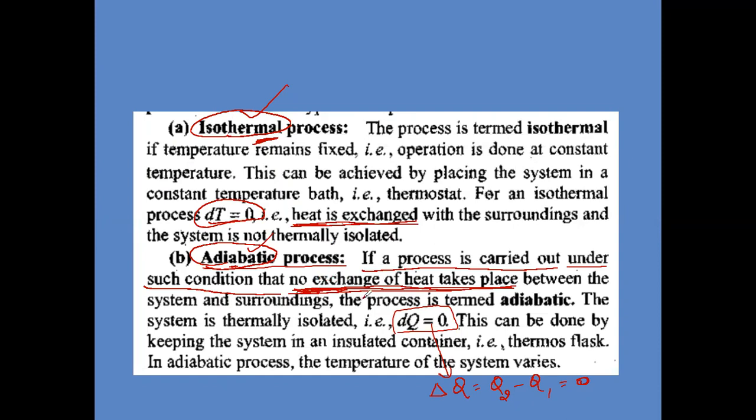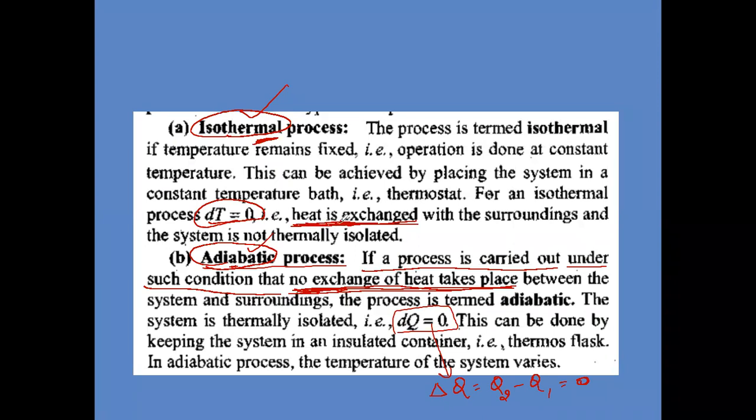The heat is not getting exchanged with the outside, meaning the temperature will be changing. Whenever heat is getting exchanged, the temperature remains constant. Our body temperature remains constant because in summer our body absorbs heat, and in winter our body emits heat, so that it maintains a constant temperature.